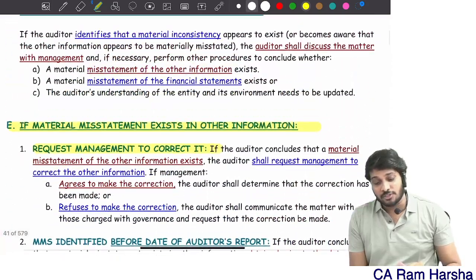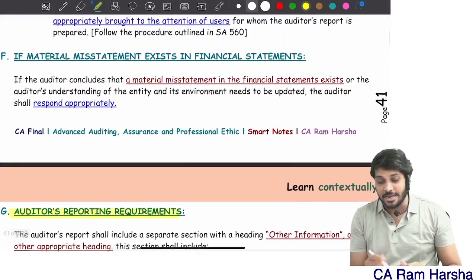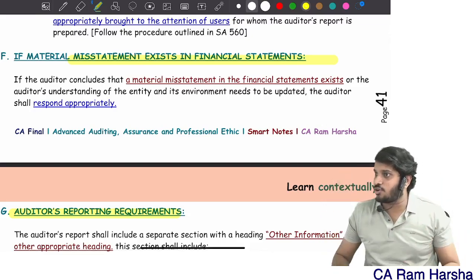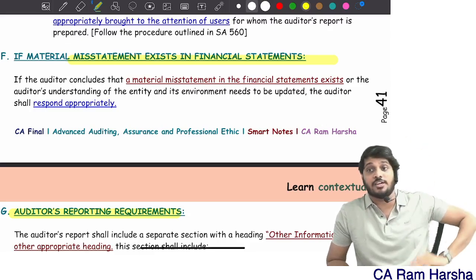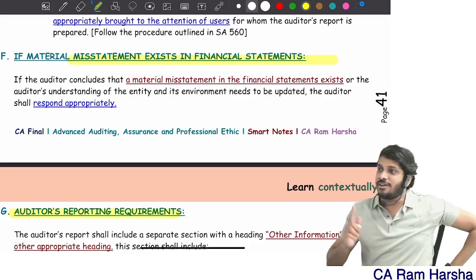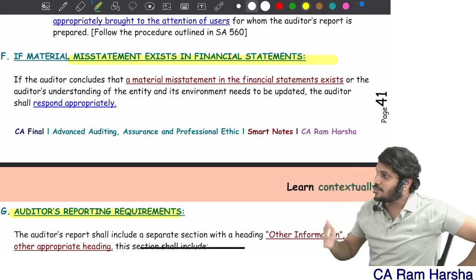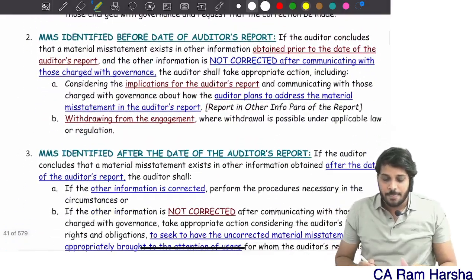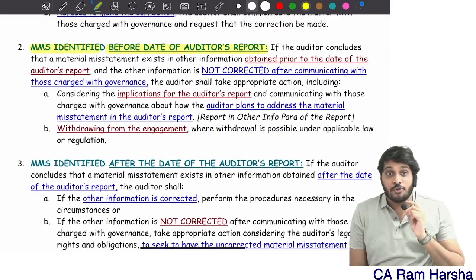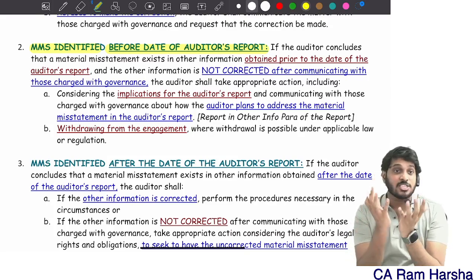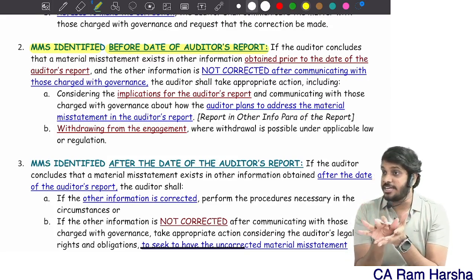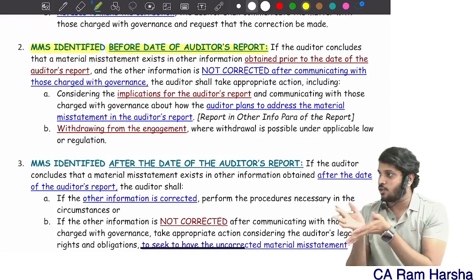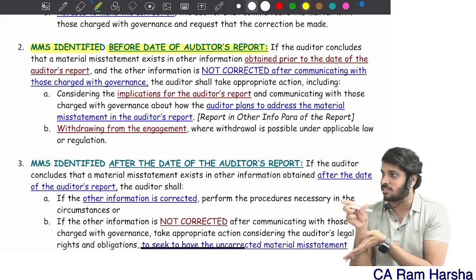Suppose after reading other information you conclude that a material misstatement exists in the financials. You got to know that financials are materially misstated. You investigated and found it's a mistake in financials, not in other information. Then you will modify the opinion. The 705 procedure will apply. That's it, the standard. Clear? Suppose a misstatement is identified in other information before the date of the audit report. Ask management to rectify. If they don't rectify, you modify your audit report in the other information section, stating what the mistake is.